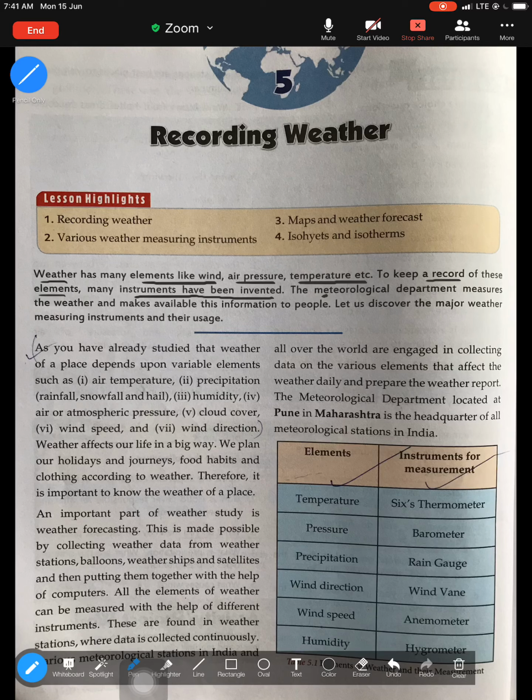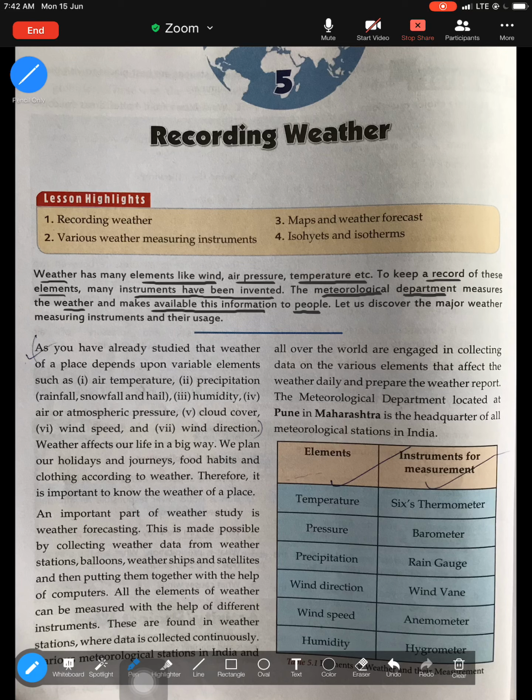The meteorological department measures the weather and makes available this information to the people. So it is the meteorological department which helps us in recording the weather, the various elements of weather, and makes that information available to us. That is how we get to know the different elements of weather. Now, I'm sure you've noticed when you're reading a newspaper, at the side you see maximum temperature, minimum temperature, rainfall, sometimes humidity is also given, weather forecast. All this information comes from the meteorological department. All right, so please know what is the job of the meteorological department.